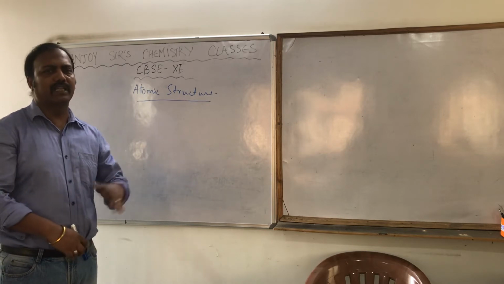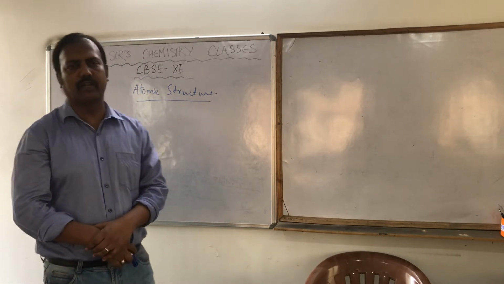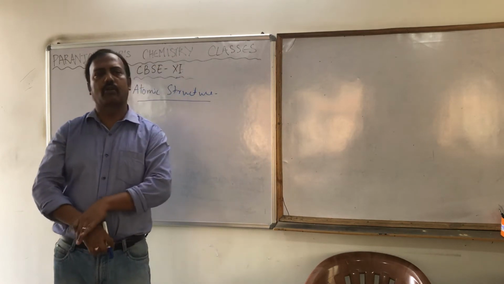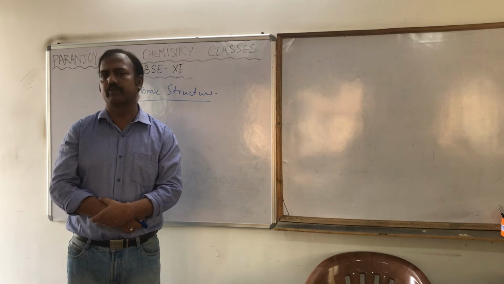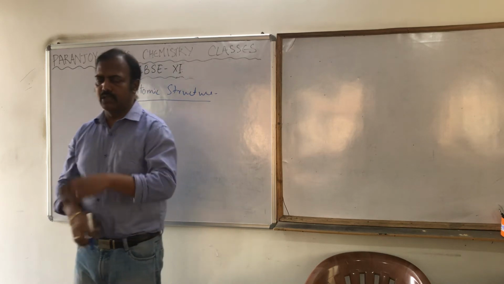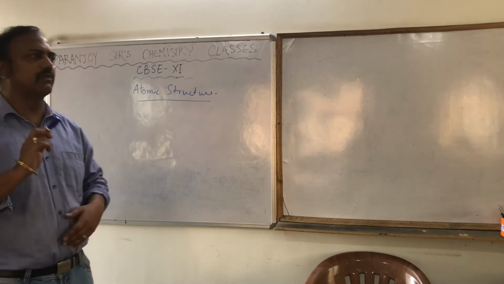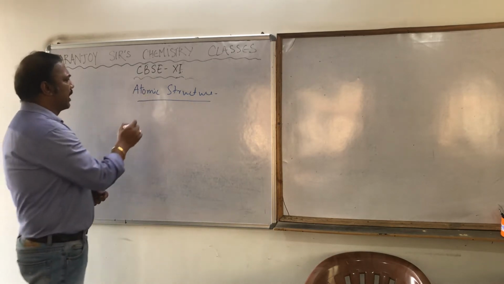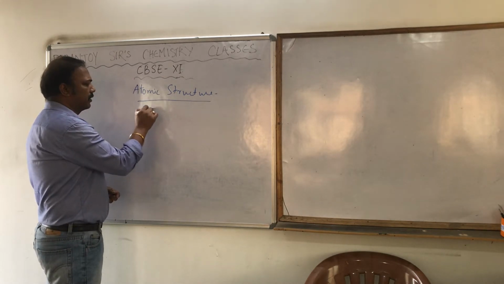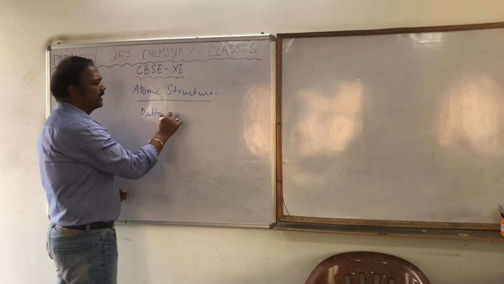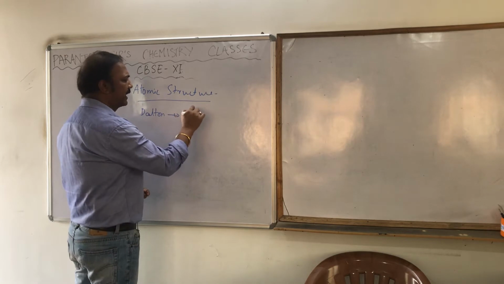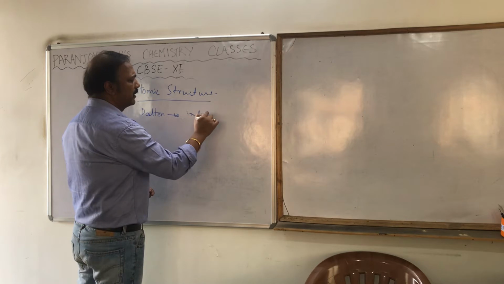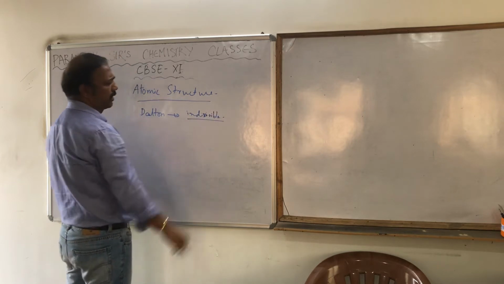I'm going to recap the thing. Today I'm going to tell you some story of the atomic structure which you already know. It's nothing new we are going to talk about. That is recapping of this, then slowly we will move ahead. So first, when it was known that something called atom is there, it was told by Dalton. You must understand this. It was told by Dalton that the atoms are indivisible. They cannot be divided. They are the smallest one.